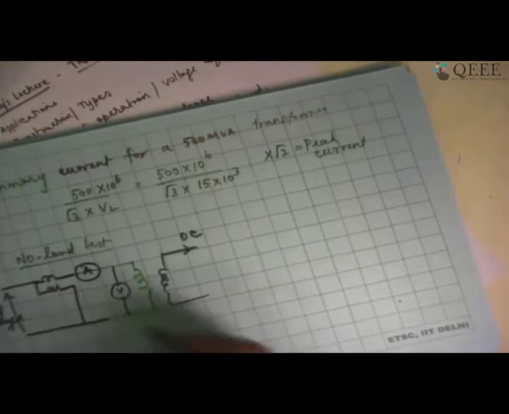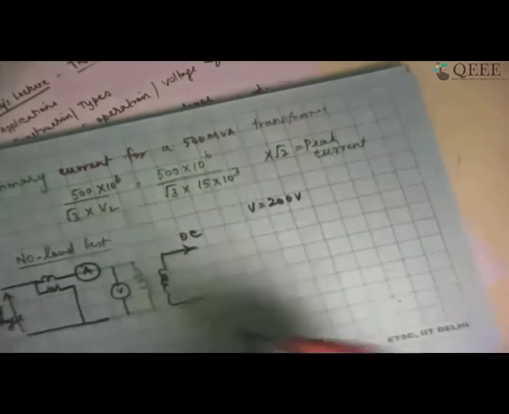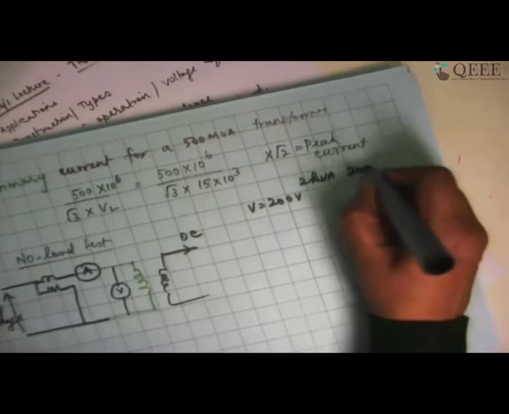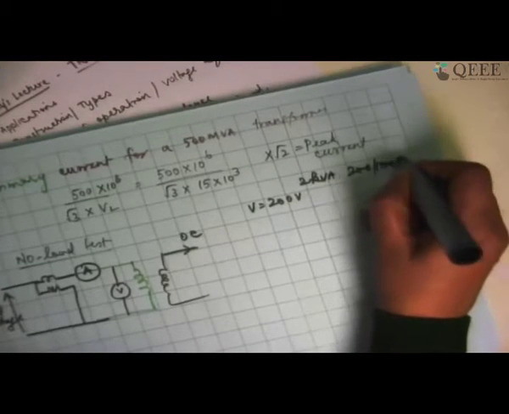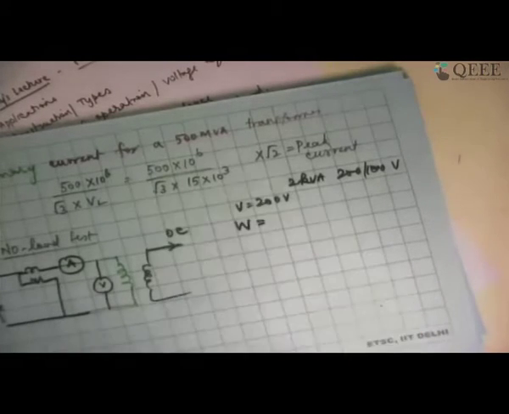Let's say my voltmeter is reading 200 volts. I have applied 200 volts. Let me talk about a 2 kVA 200 by 100 volts transformer. At this point, I am applying 200 volts and I am measuring the wattmeter reading.